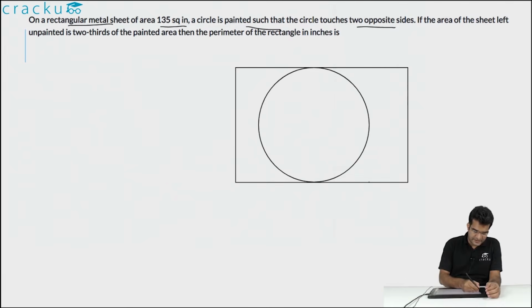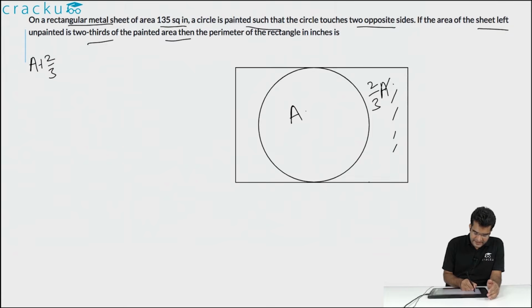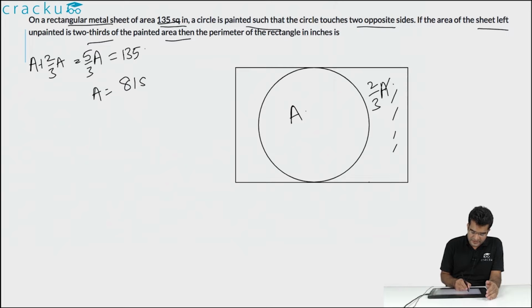Now what is told to us is that the area of the sheet that is left unpainted, that is the area of the rectangular sheet which is not part of the circle, is 2/3 the area of the painted area. So let us assume that the area of the circle is A, then the area of the unpainted area is 2 by 3 A. So what is the area of the entire rectangle? That will be A plus 2 by 3 A, which is equal to 5 by 3 A. But we are already given the area of the rectangular sheet, that is equal to 135 square inches. So 5 by 3 A is equal to 135, or the value of A is equal to 27 into 3, which is equal to 81 square inches. So let us assume that the radius of the circle is equal to R.